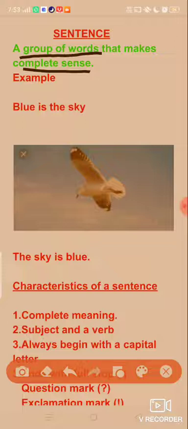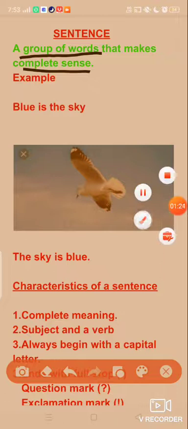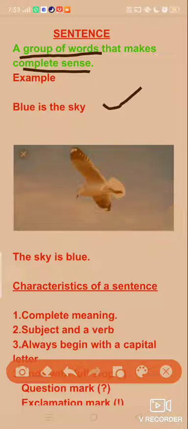So only when a group of words makes sense, it is called a sentence. Let's understand with the help of an example. Blue is the sky. This is a group of words, but is it conveying any meaning? No. So it is not a sentence.